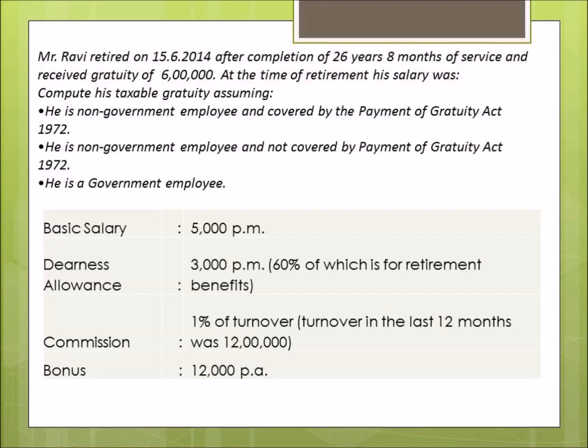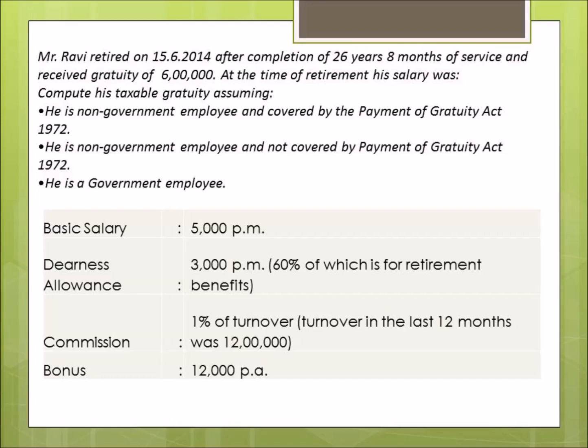Number two, the bonus given will not form part of salary in both the cases, that is covered by the Gratuity Act and not covered by the Gratuity Act. In both the cases, the salary will not include the bonus. So this will totally be excluded. And one more thing is that the commission part will be included only in case of a non-government employee not covered by the Payment of Gratuity Act. Because in case number one, that is a non-government employee covered by the Gratuity Act, the salary will only include basic salary and dearness allowance.